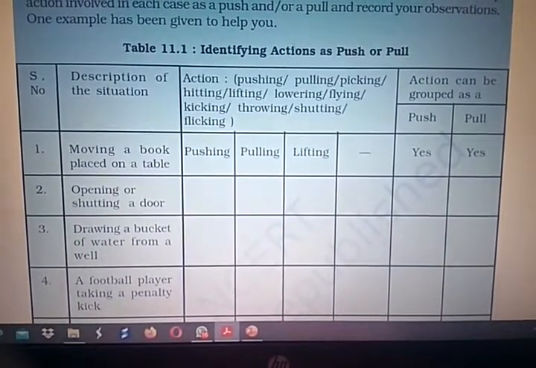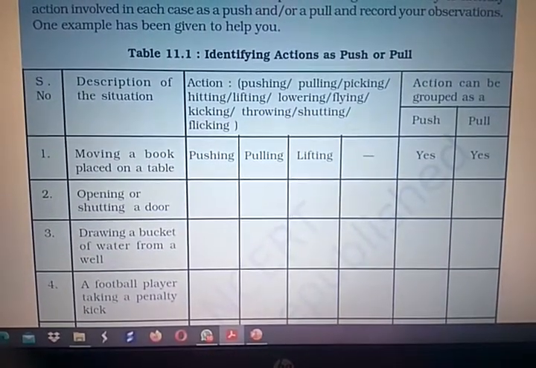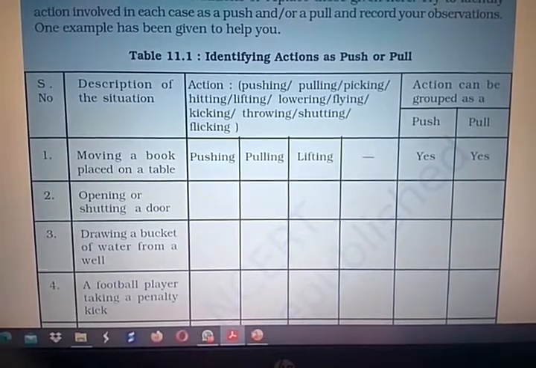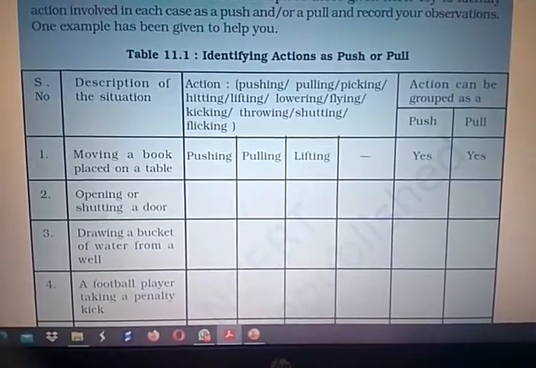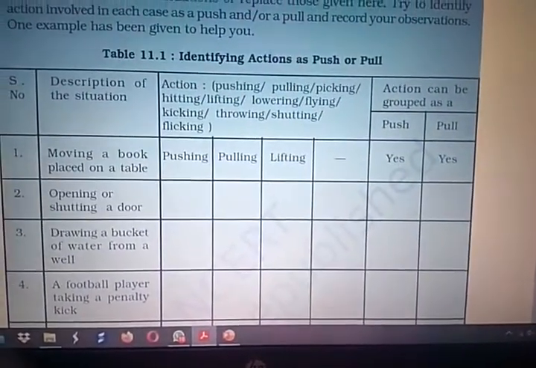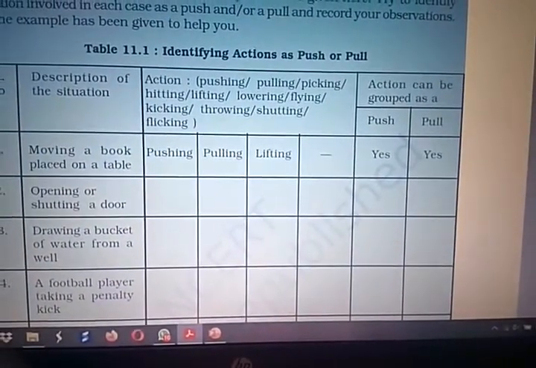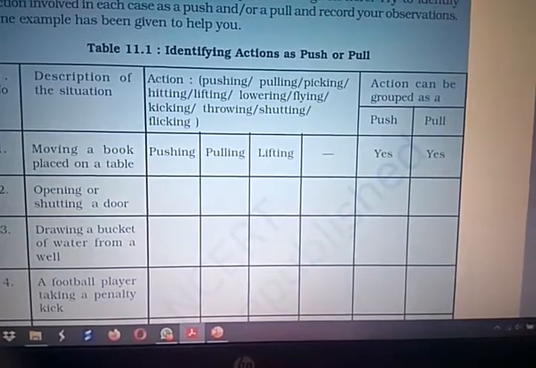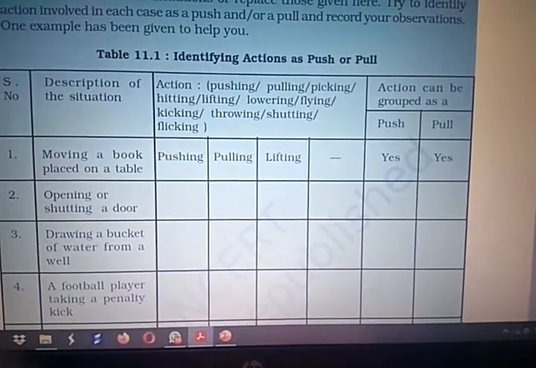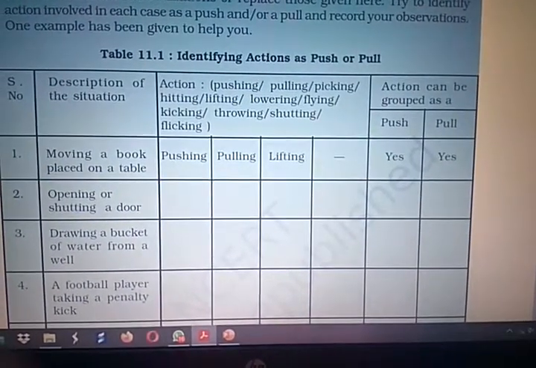So which actions can you find here? Pushing, you can find pulling, and you can find lifting. Whatever the actions are, please write them down here. Actions can be grouped as a push and pull, both should be present. You can push the book, you can pull the book also, right? So you write down here.